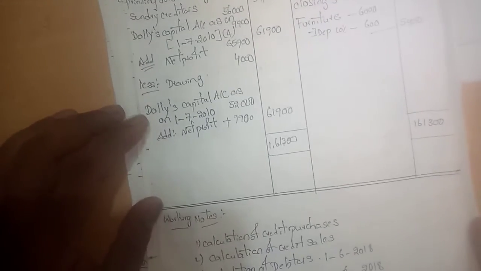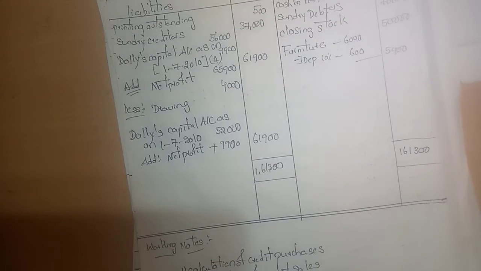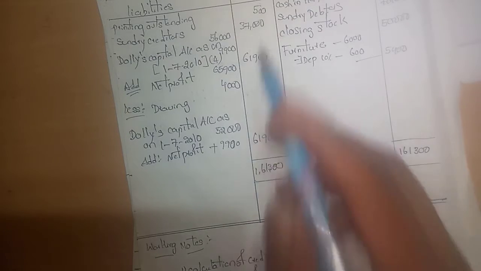So here it is: Jolly's capital, liabilities. The liability is transferred to the balance sheet. So 500 sundry creditors already given in the books. Balance carried out, working notes. So 37,000 is transferred to the profit. So 37,000, combined 50. So now we will calculate it. This is the capital accounts statement. We will see the capital accounts statement of affairs.